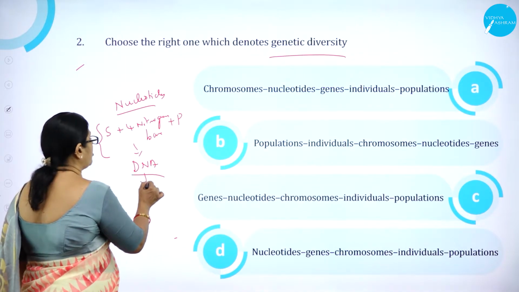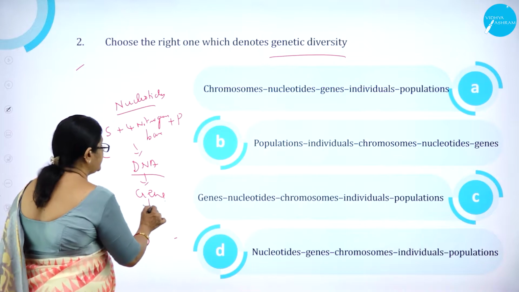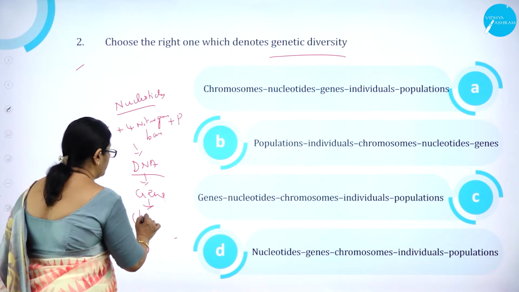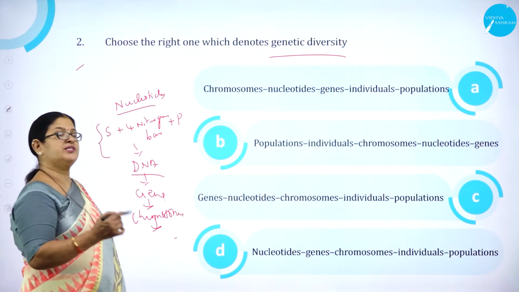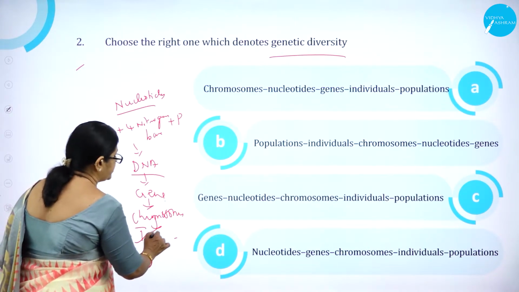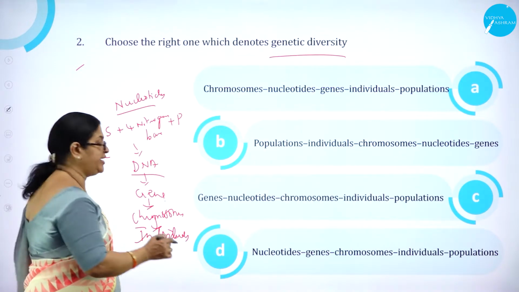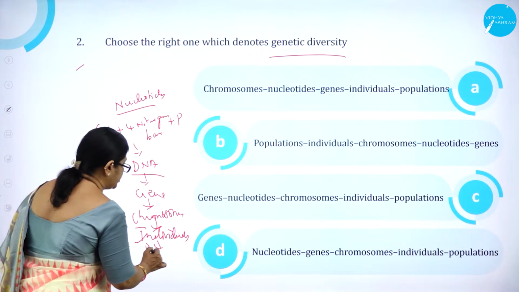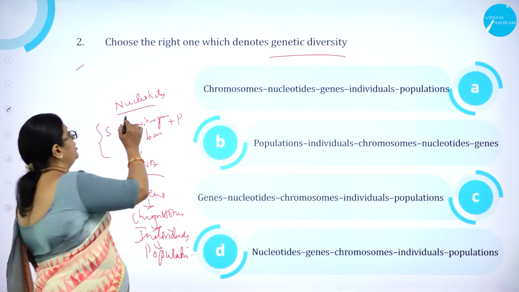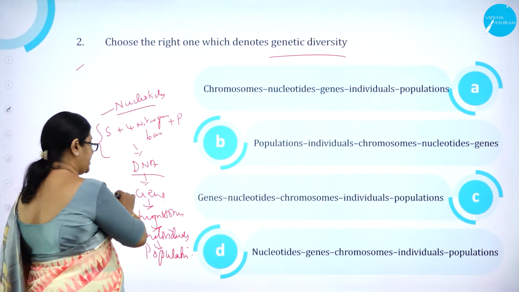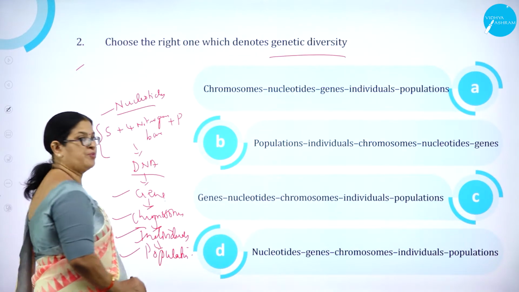DNA is nothing but genes, and genes are located where? On the chromosomes. And these chromosomes are responsible for what? For individuals, and individuals will form what? Population. So, nucleotides first, then genes, then chromosomes, then individuals, then population.